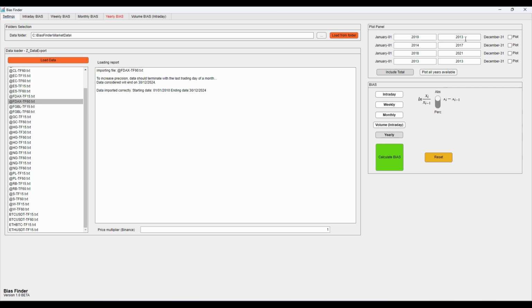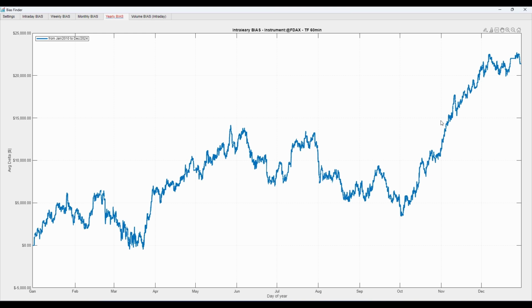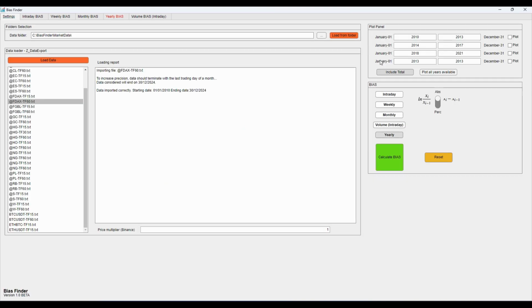Clearly, this is an average across the entire period, but not every year behaves the same. So we could start with last year, for example, 2024, and add this year to the chart, along with the previous ones like 2023, 2022, and 2021. This would give us a more detailed overview of the behavior in individual years, compared to the general trend observed over the entire period. In this way, we could strengthen our analysis if the individual years confirm the general trend we've seen.